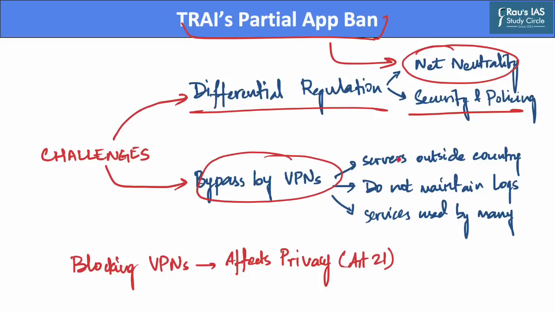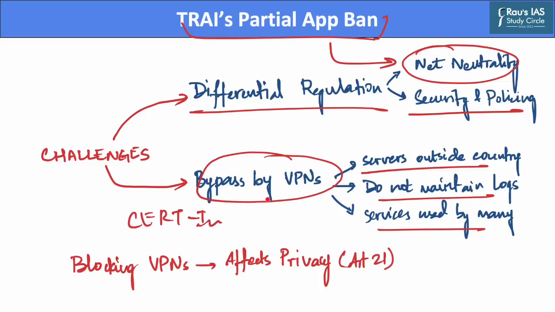With a VPN, users usually route their data through servers which are located outside the country, and hence these servers are not subjected to local laws. Further, some VPNs also promise that they do not maintain any logs of their customers' usage, and hence these servers are used by many, including privacy-conscious users, cyber criminals, and terrorists.